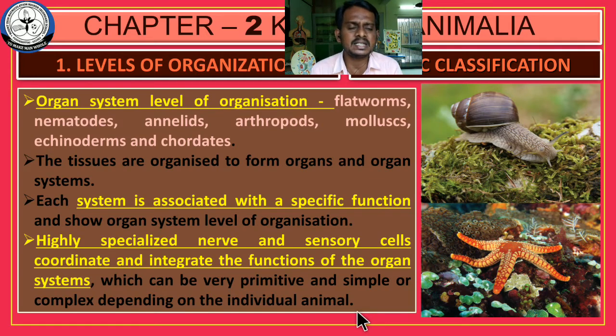Here the coordination system is also seen in organ system level of organization, due to the presence of either sensory cells or a brain. Basically there will be sensory cells, or in higher organisms there will be a brain. The sensory function is also another peculiar character in organ system level of organization.